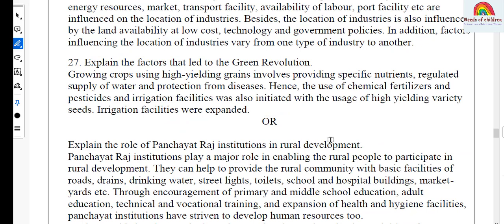27 also it has a choice. Among that, choice number 1. This is the question from Economics, Economy and Government. Here is the question. Explain the factors that led to Green Revolution. Answer. Growing crops using high-yielding grains involves providing specific nutrients, regulated supply of water and protection from diseases. Hence, the use of chemical fertilizers and pesticides and irrigation facilities was also initiated with the use of high-yielding variety seeds.